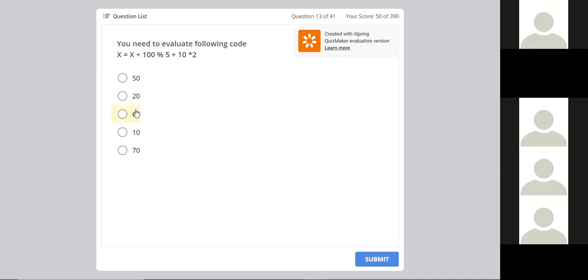We have only 2 minutes left. If you have any question, please ask me. I hope you got some idea how they ask questions in the MTA exam, and this is the approach you need to follow to solve them. You don't need to give more than 30 or 40 seconds for any question, except where the code is very large, with too many loops or functions. For small functions, don't give much time. Solve it in 30-40 seconds, and later you can review it if time is left.